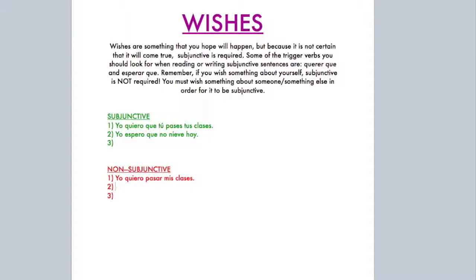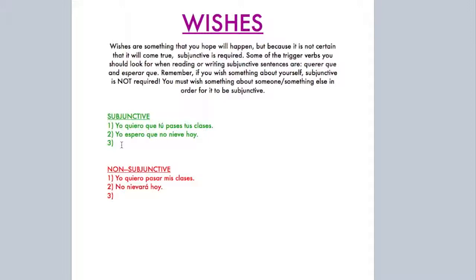Let's look at the non-subjunctive form. No nevará hoy. It will not snow today. Now this statement has complete certainty. It will not snow today because the future tense is used. There's no trigger verb and there's no change in subject, and there's complete certainty, so there's 3 against 1. There's no chance of subjunctive being used and indicative must be present.